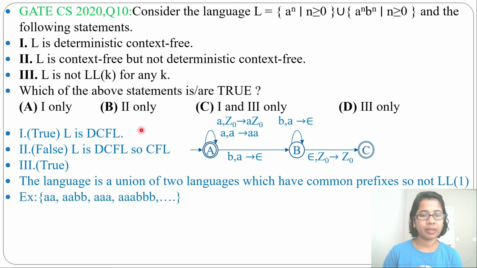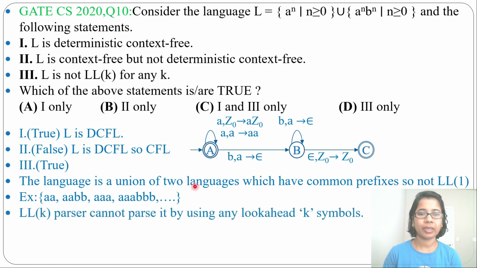For example, aa belongs to this language, and then aabb. The common prefix is aa here, and here also the common prefix is aa. Whenever a common prefix is present, we have to remove it before doing LL(1). That is called left factoring. The common prefix is not removed, that's why it is not LL(1).